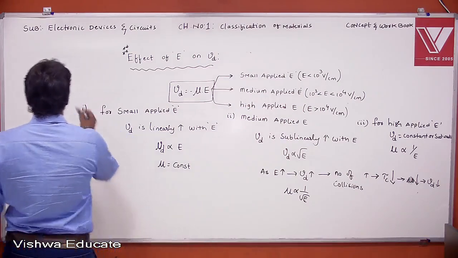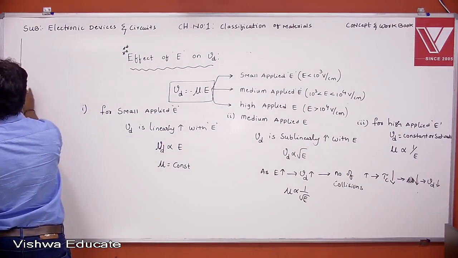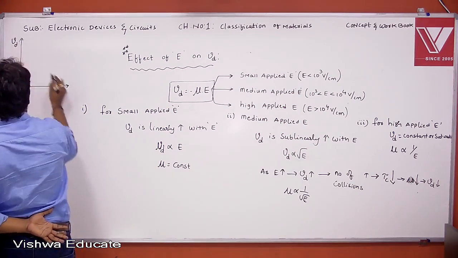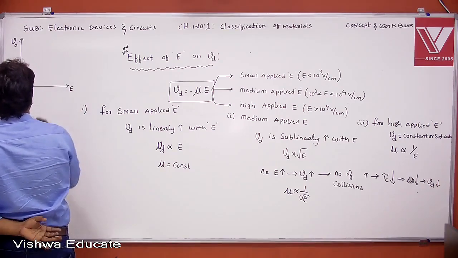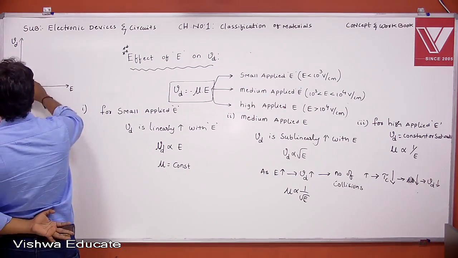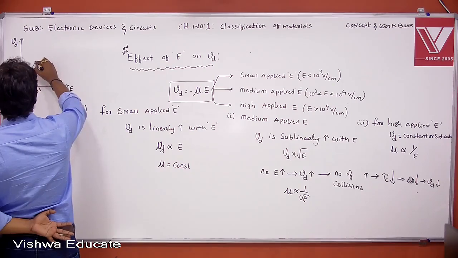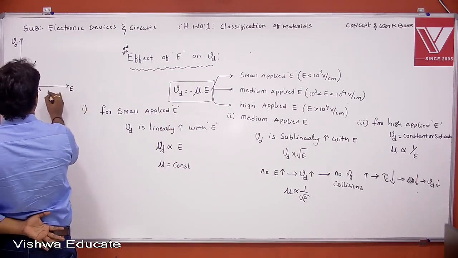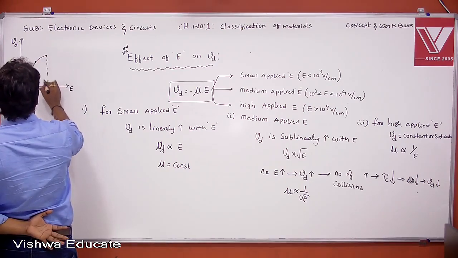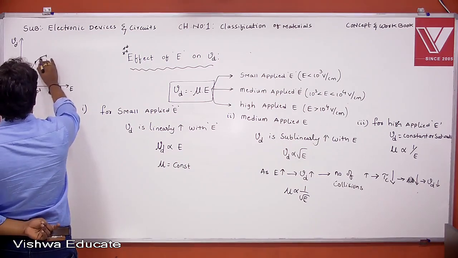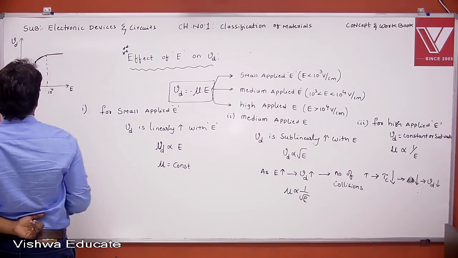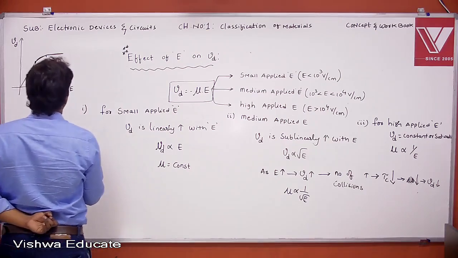Now, I'm going to draw the plot: drift velocity versus applied electric field, right? If you apply a small electric field, that is E less than 10 power 3, the drift velocity increases linearly, right? If you apply a medium electric field, between 10 power 3 and 10 power 4, the drift velocity increases sublinearly, right? This is the sublinearity. And if you apply a high electric field, the drift velocity is constant. This is the drift velocity versus applied electric field plot.